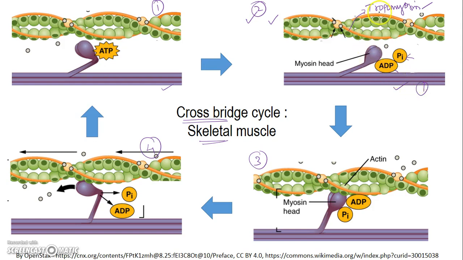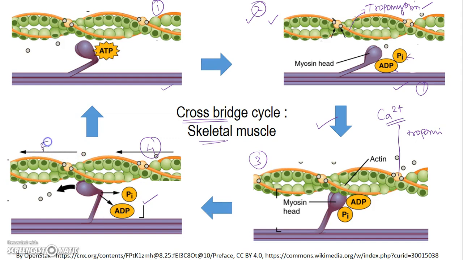Once calcium binds to troponin, it moves the tropomyosin away. Now the myosin head can bind to actin and cause a power stroke. So in the relaxed state, calcium enters, the contraction begins, the myosin binds, and here there is a power stroke.